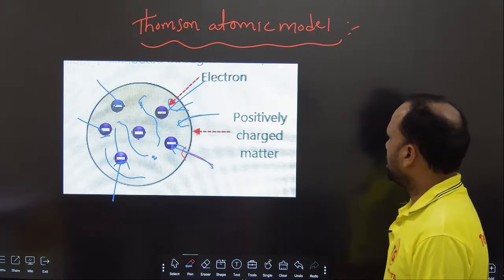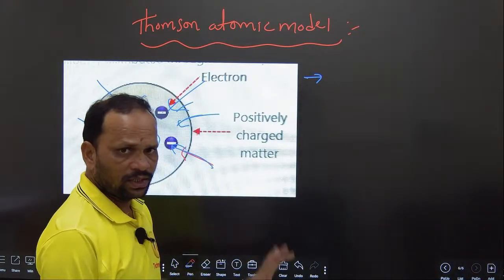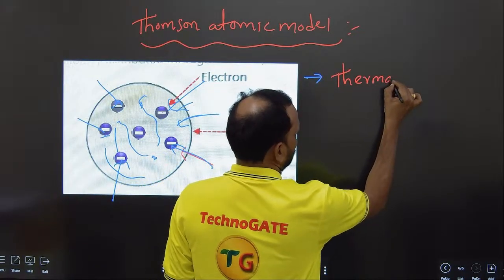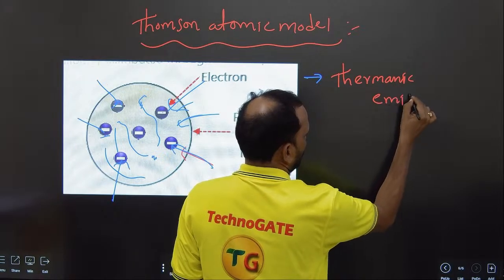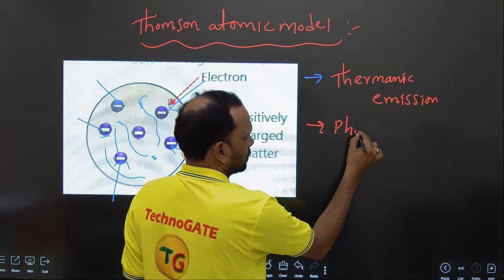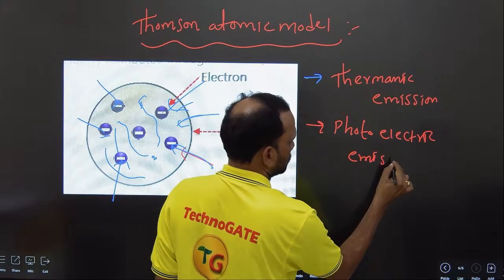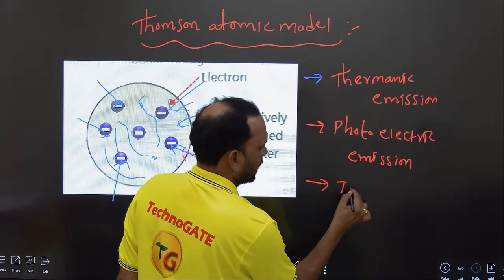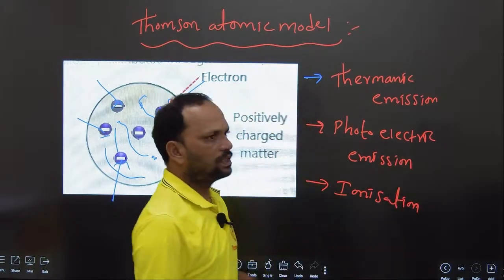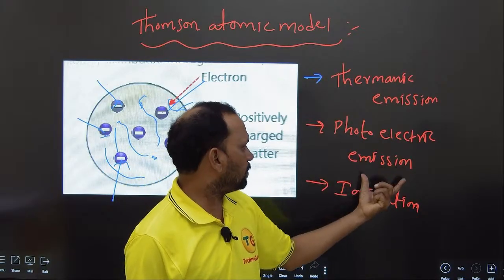So what are the merits, and what are the phenomena it has explained? It has explained thermionic emission, photoelectric emission, and ionization.